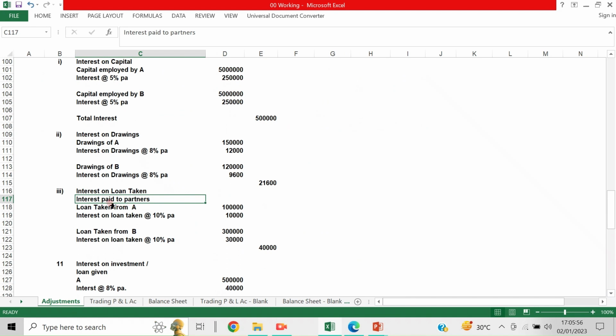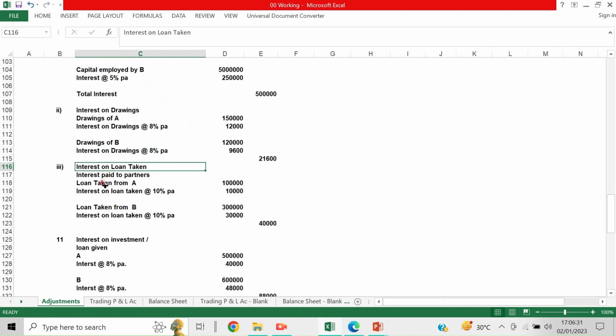Now the third adjustment is interest on loan taken from partners, that is, interest paid to partners. Interest on loan taken from partners is an expenditure to the firm, because the business or the firm has to give interest to the partner. Whoever it may be, if the loan is taken from anybody, the interest paid is an expenditure. So here I have shown the loan taken from the partner.